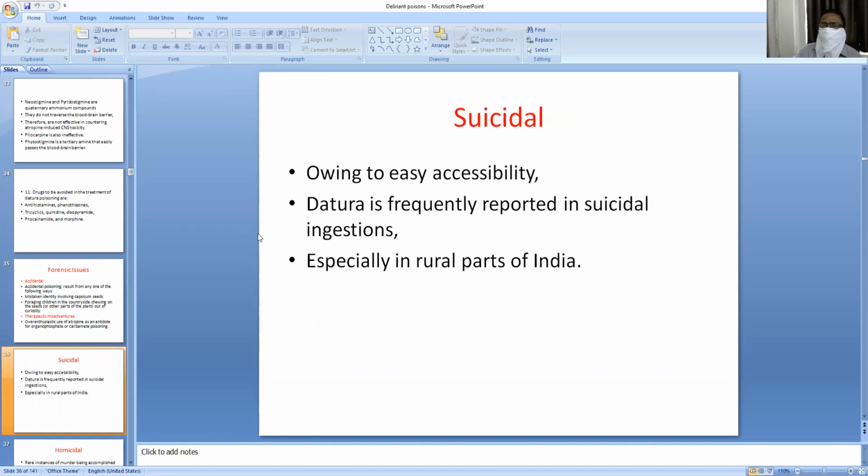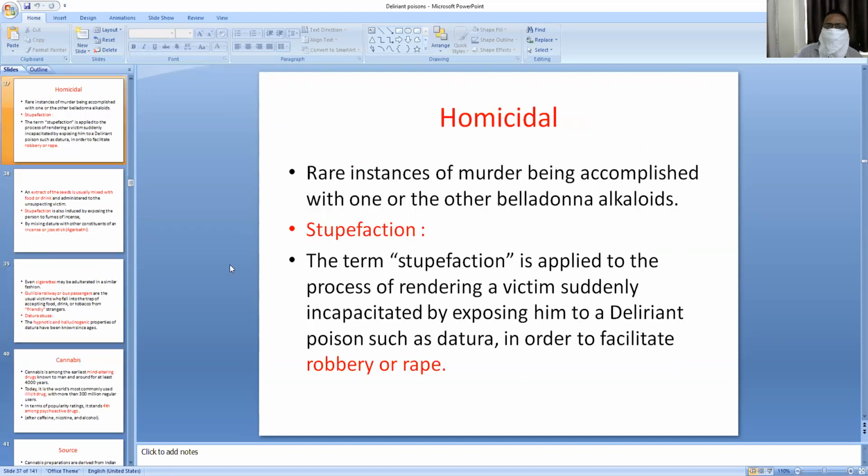Suicide, the circumstance of poisoning is suicidal because of easy accessibility, especially in rural areas, because it is more available in our Indian countryside. Homicidal poisoning is almost rare. Murder with these belladonna alkaloids is rare, but stupefying is very, very important, because a person who comes to commit robbery or rape can use this drug.